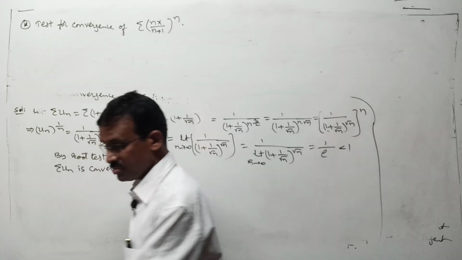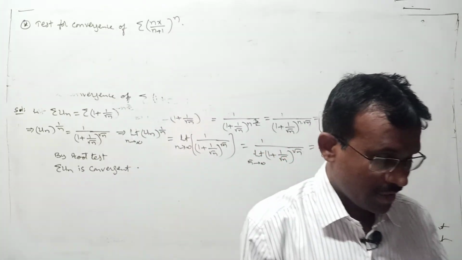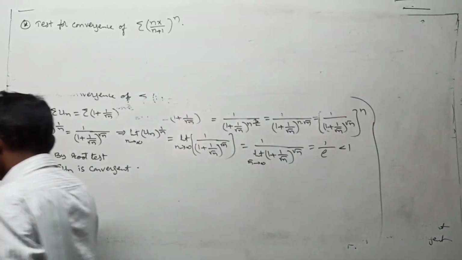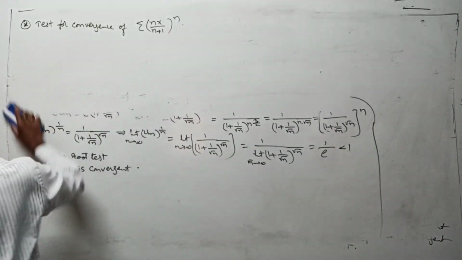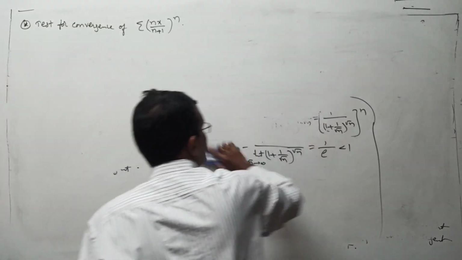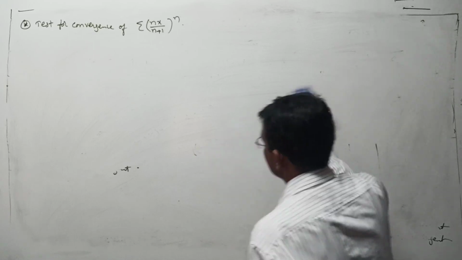This is your new question. nx by n plus 1 whole to the power of n. Right? Since the power n is there, 100% you must use the root test. Okay, now let us go for it.